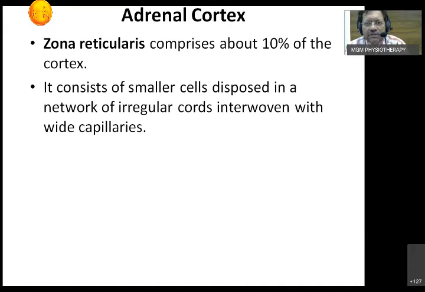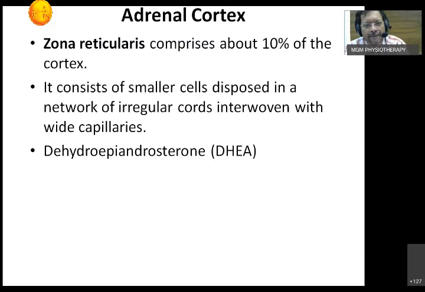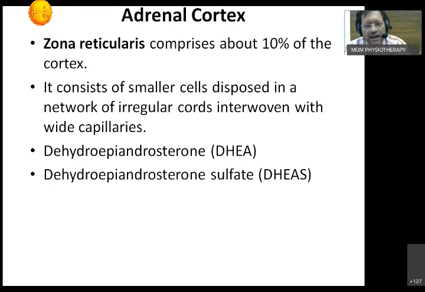It consists of smaller cells disposed in a network of irregular cords interwoven with capillaries. It produces three different types of hormones. Most of them are precursors of testosterone, the androgens. Dehydroepiandrosterone is one. Dehydroepiandrosterone sulfate, the DHEAS, is another. And the third one is aldosterone. These three things are produced by the zona reticularis.